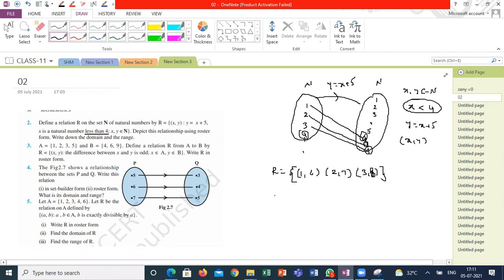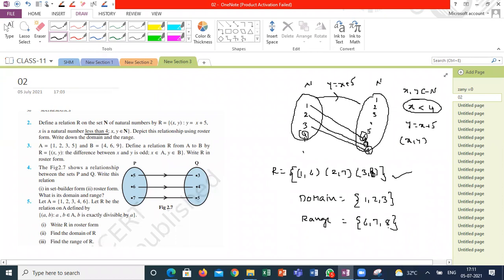Yes, sir. So what is the range and domain? Depict the relationship using roster form. This is the roster form of the relation. Domain is how much? 1, 2, 3, 4, natural numbers? Domain is natural numbers or only 1, 2, 3? Only 1, 2, 3. Range is 6, 7, 8.